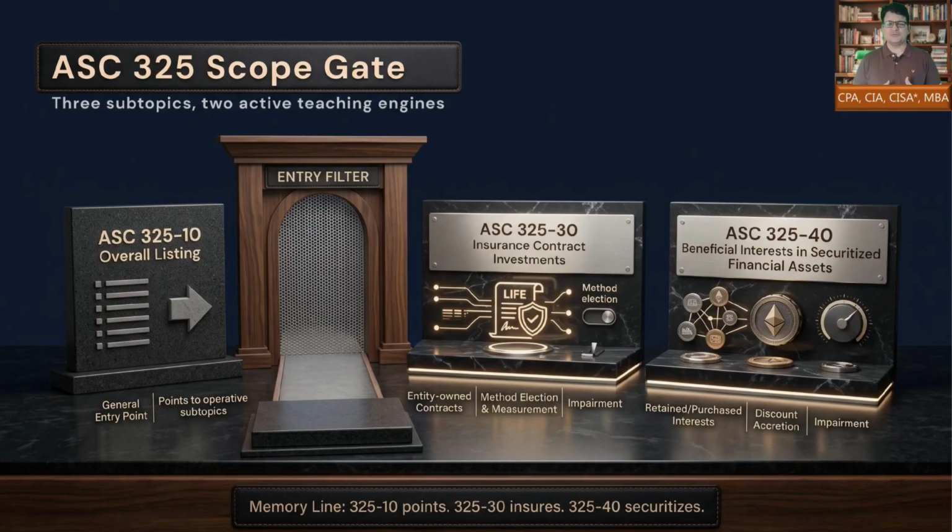ASC 325-40 deals with beneficial interests in securitized financial assets, which we will cover in the next video. Use the memory line: 325-10 points, 325-30 insures, and 325-40 securitizes.